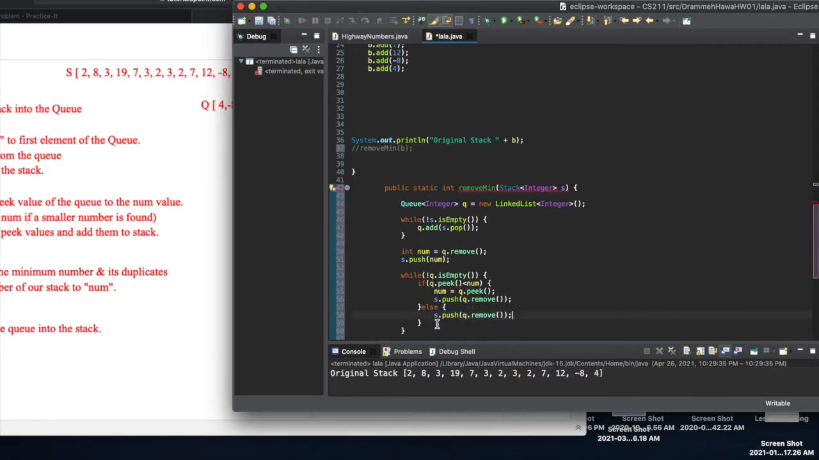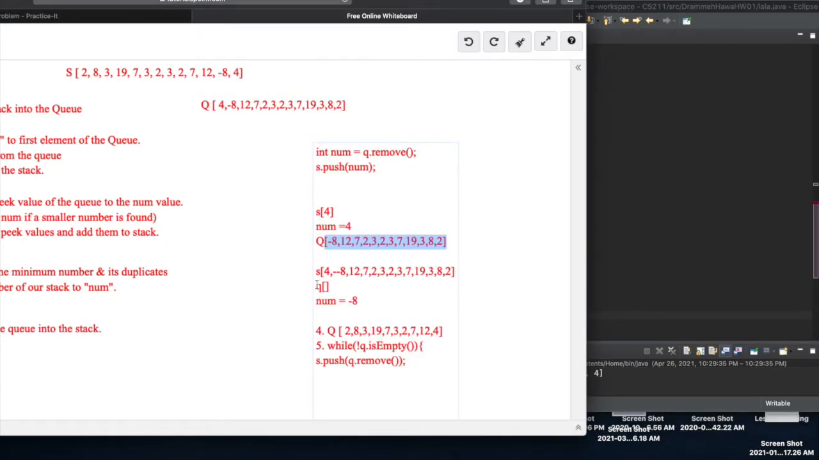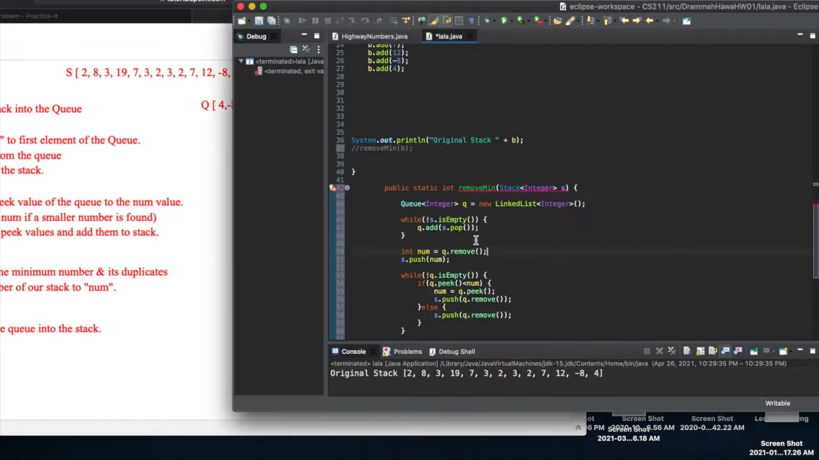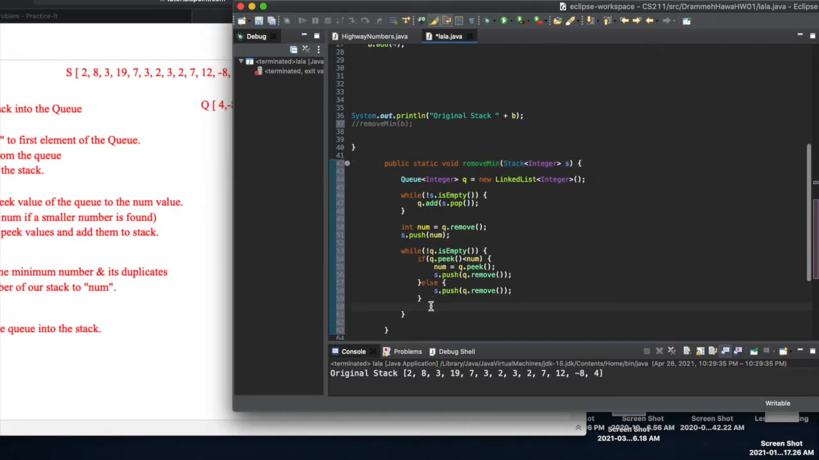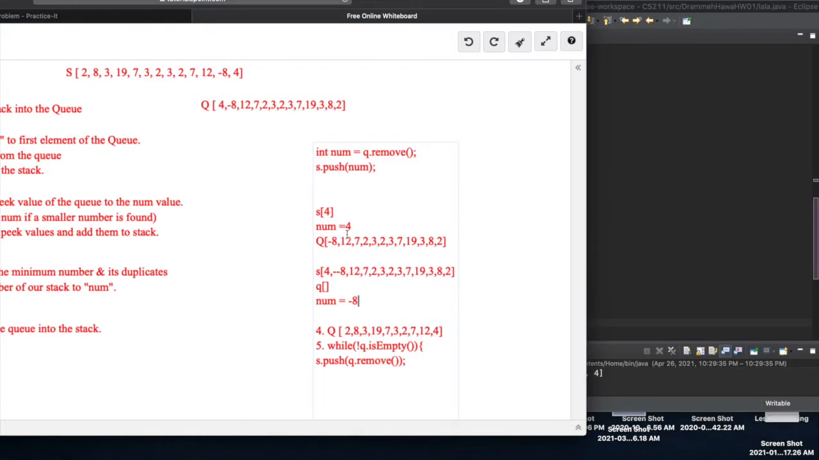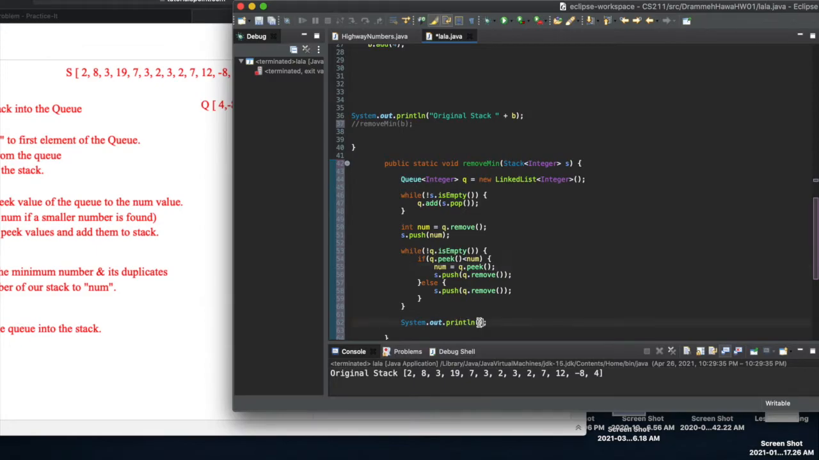Alright, awesome. So now if we go back here to the whiteboard, our stack should look like this. Our num should be -8. So what I'm going to do is make the return type void for now. That way I can test some things. So right now, where does the while loop end? Alright. Right now we're going to see the value of our stack and the value of our queue. So if we had done this correctly, our queue should be empty, our stack should contain these values, and our num should equal -8. So what I'm going to do is first print out num.